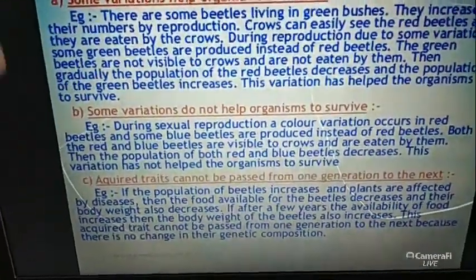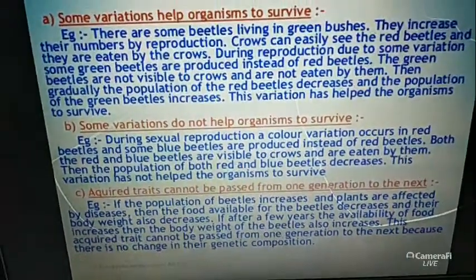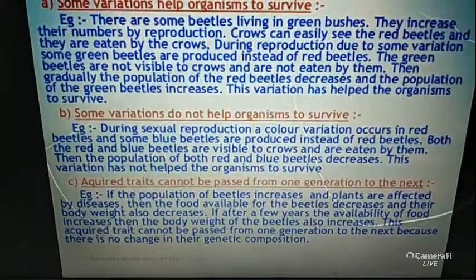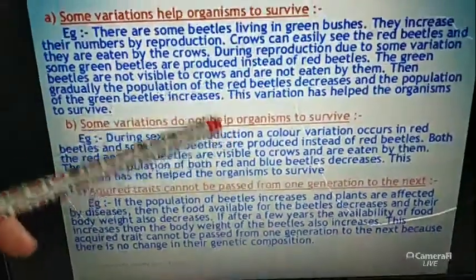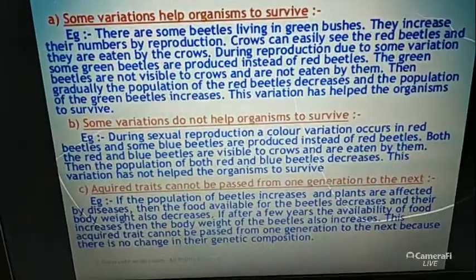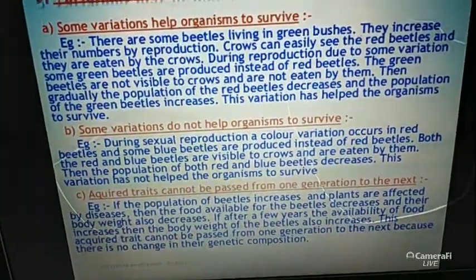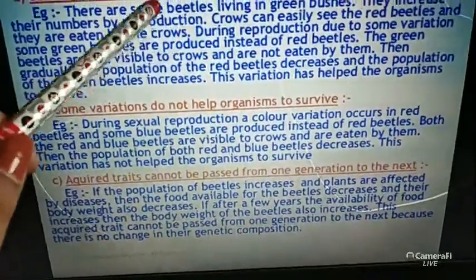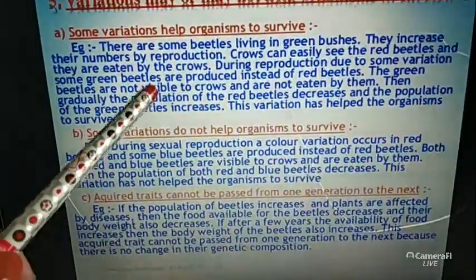So we should evolve ourselves, and we should produce some variations in our body to protect ourselves from the environment, from the predator. Predator means the one who eats us, and prey means me. These beetles are the prey and the crows are the predator. That's called the prey and predator relationship.